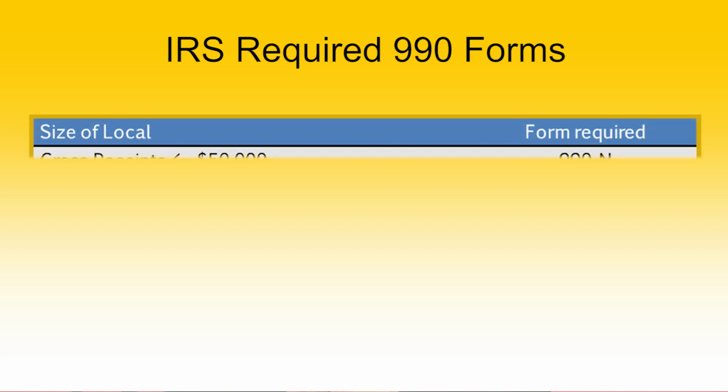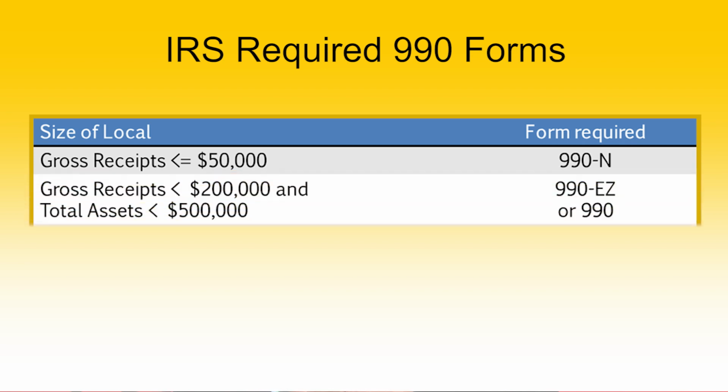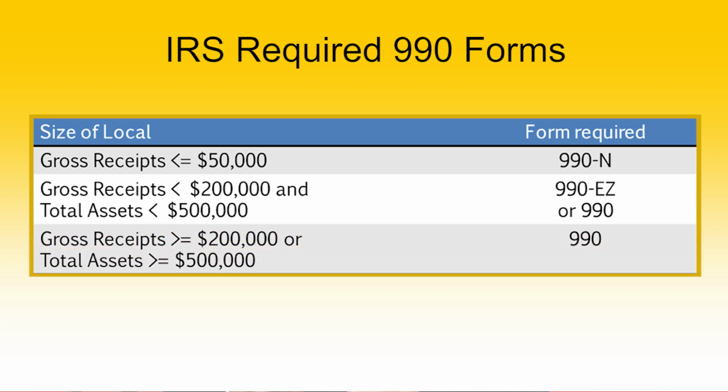If your local has gross receipts less than or equal to $50,000, the Form 990N, as in Nancy, is required. For gross receipts less than $200,000 and total assets less than $500,000, the Form 990EZ or 990 is required. For gross receipts greater than or equal to $200,000 or total assets greater than or equal to $500,000, the Form 990 is required. A majority of our locals fall into the less than or equal to $50,000 category.